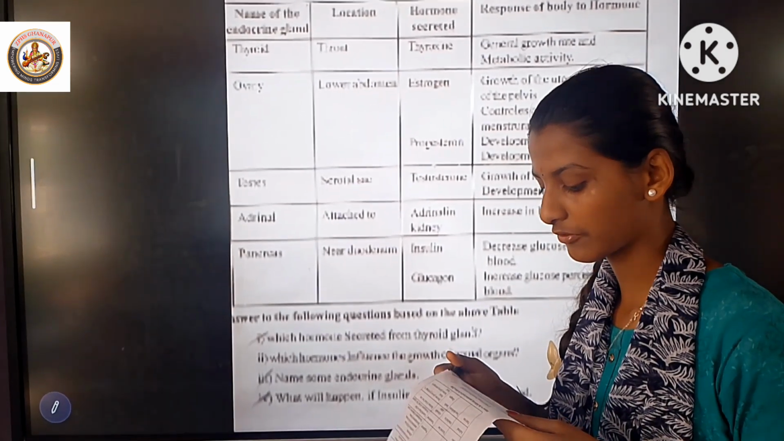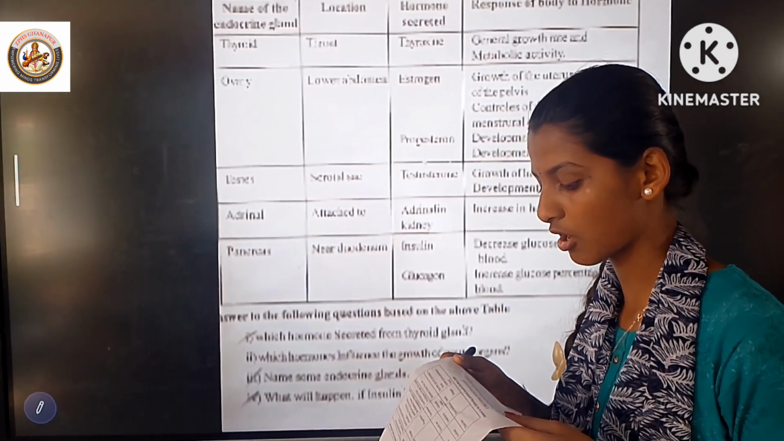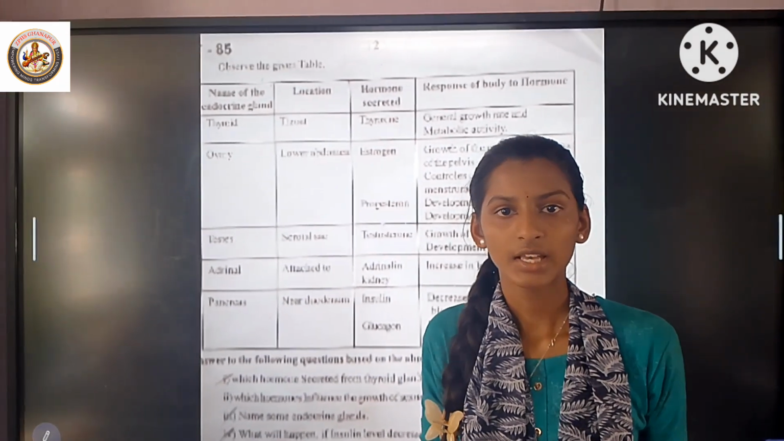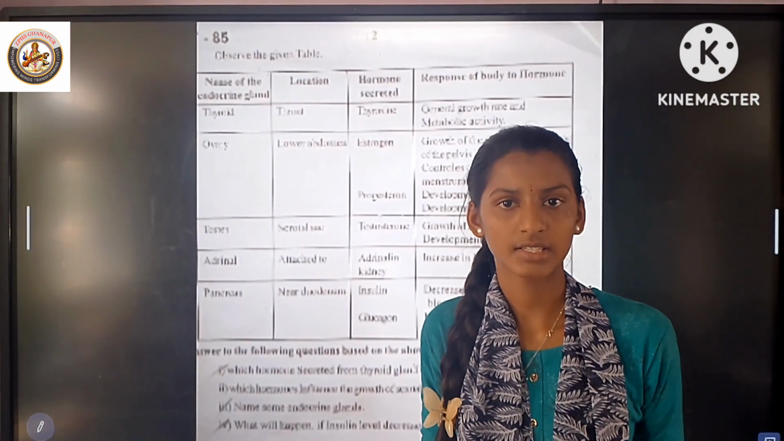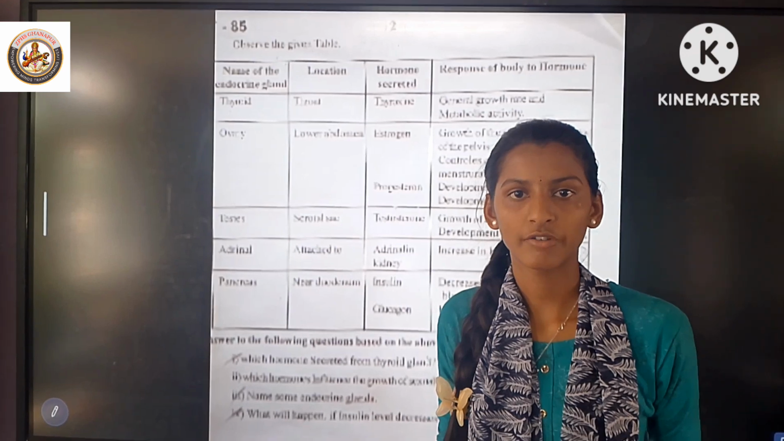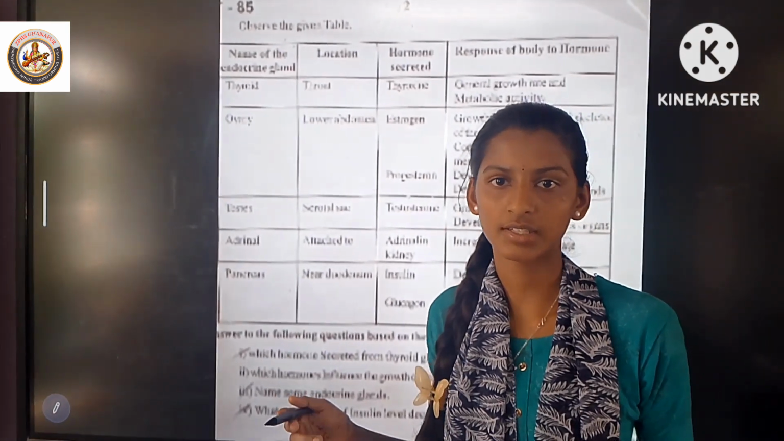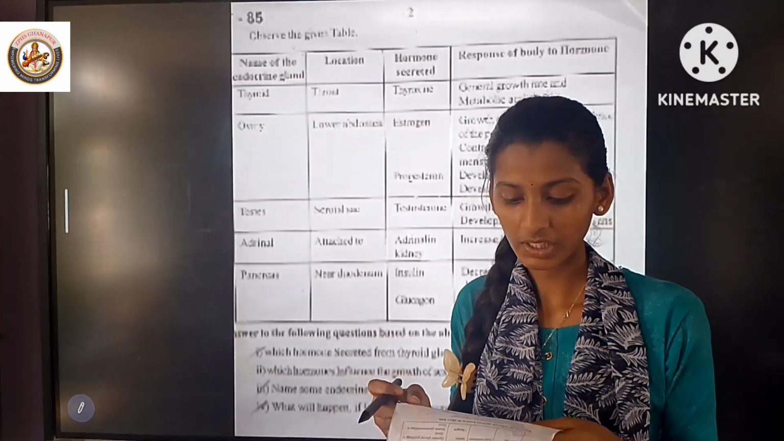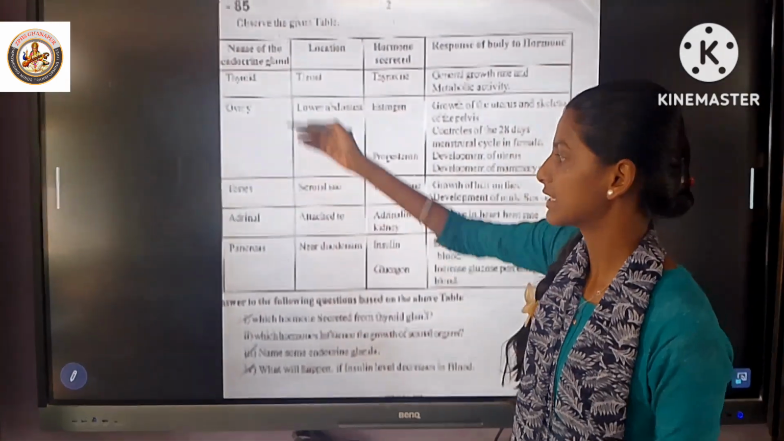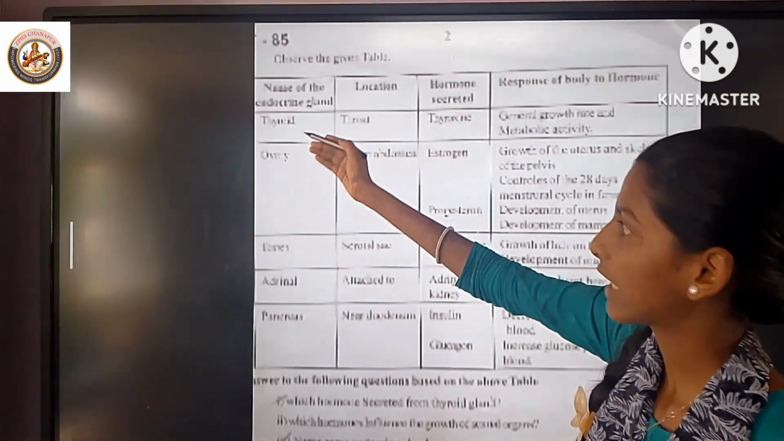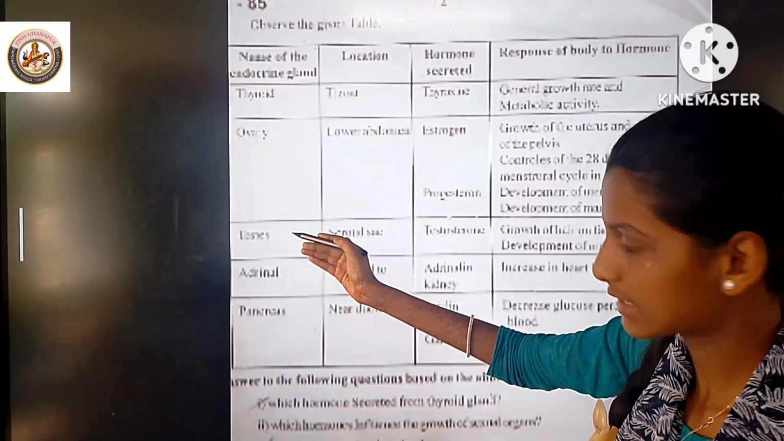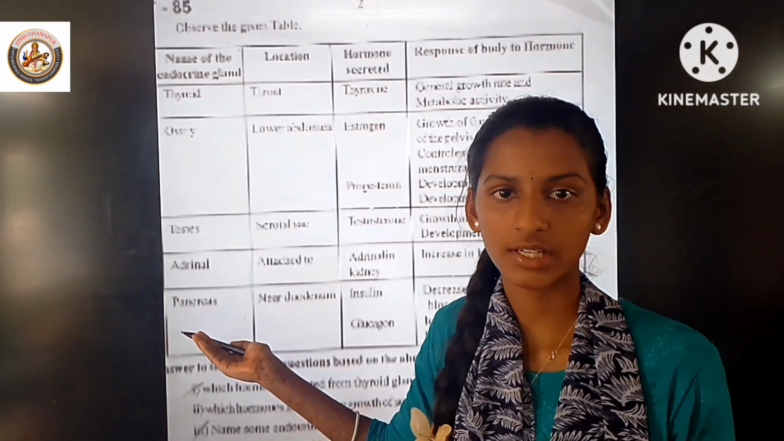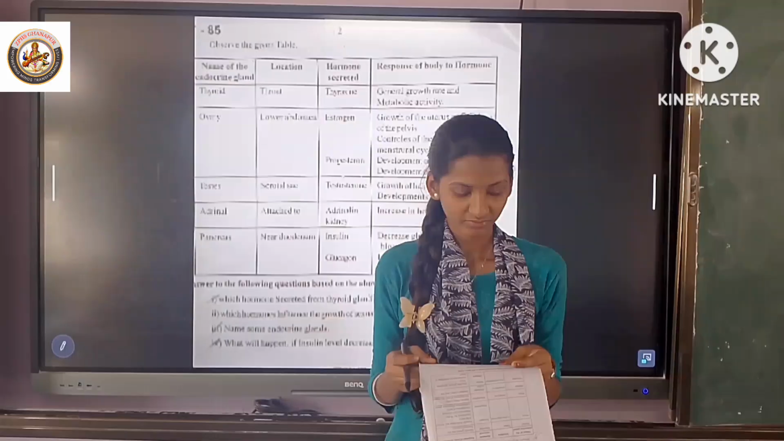Which hormones influence the growth of sexual organs? Sexual organs means testes and ovary. Gonadotropin influences the testes and ovary, but lots of students write testosterone, so it is also considered. Name some endocrine glands. These are the endocrine glands: thyroid, ovary, testes, adrenal, pancreas, and pituitary gland is also considered.